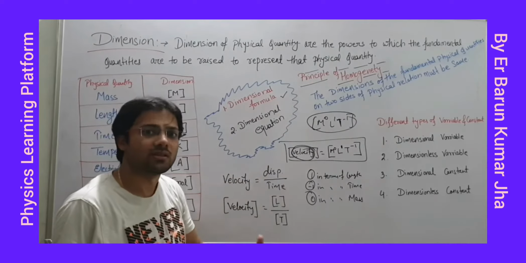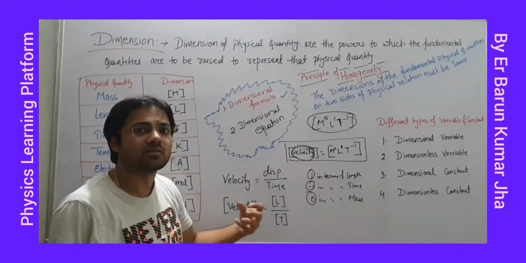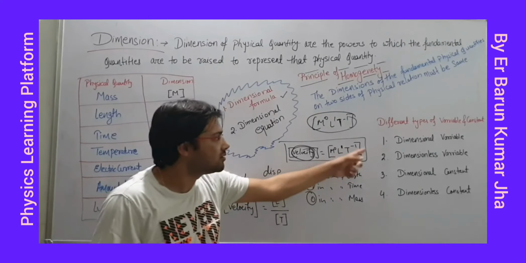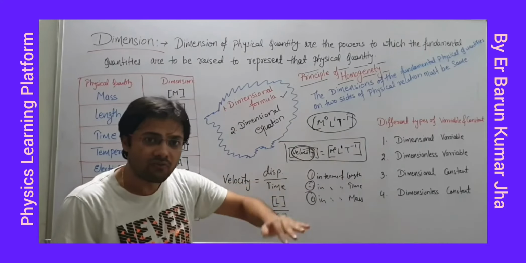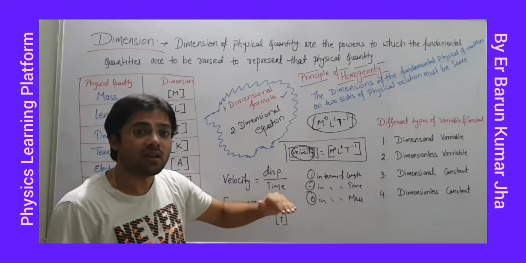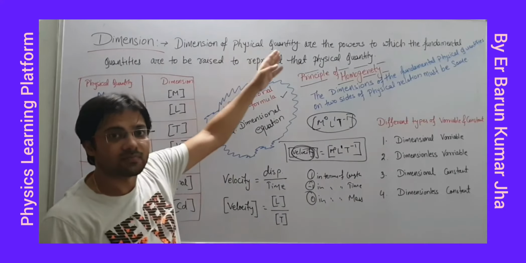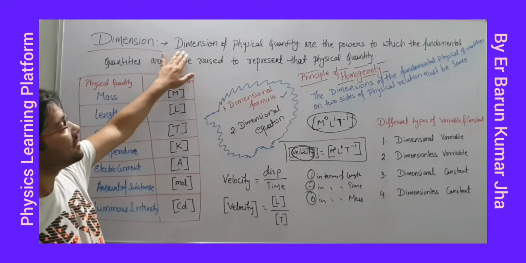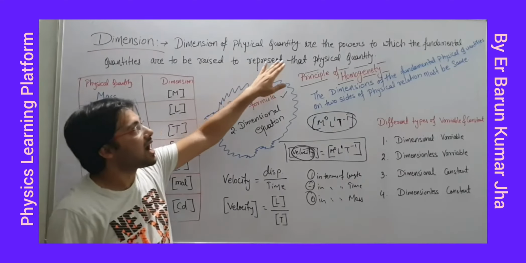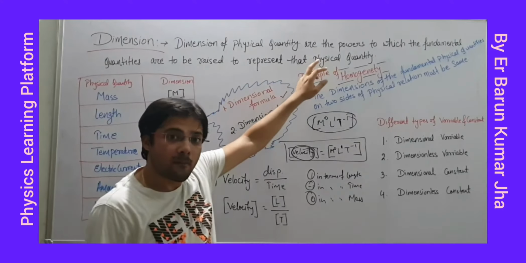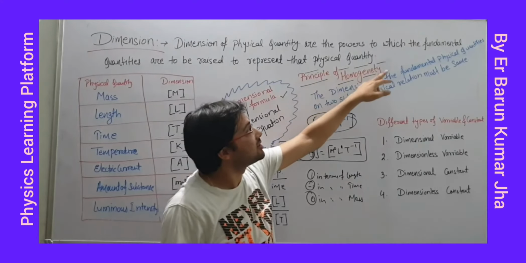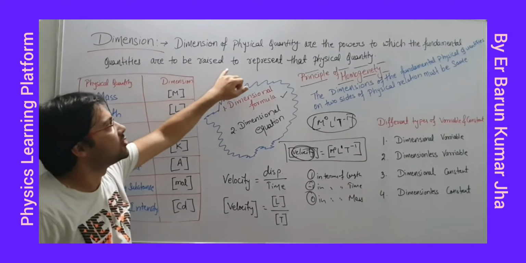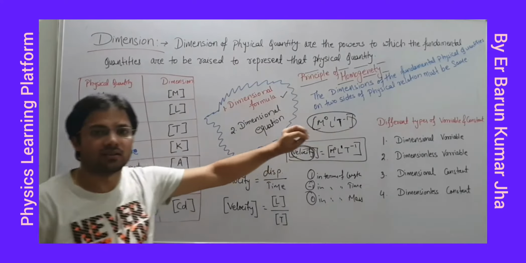You know equation term, math में पढ़े आप. Equation means something equal to something, then that is called equation, right? So this is called dimensional equation. Now we can read the dimension definition. Fine. See, dimensions of a physical quantity are the powers to which the fundamental quantities are to be raised to represent that physical quantity.